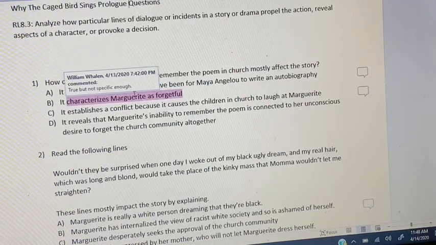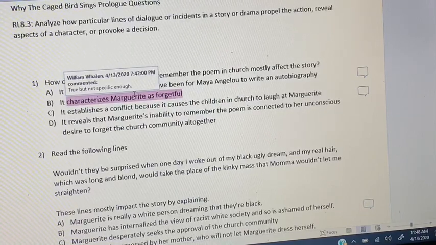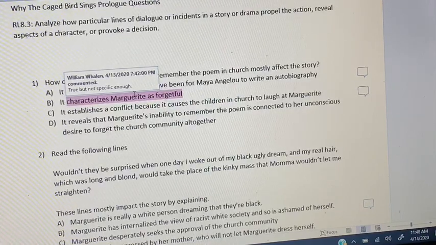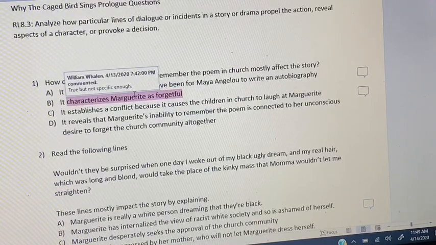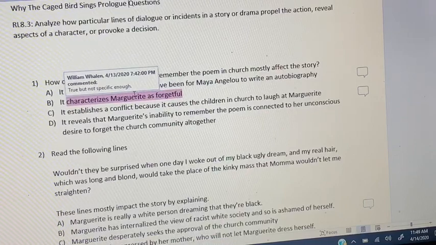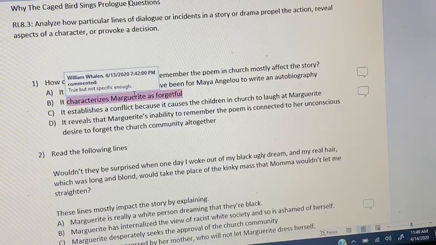It does characterize her as forgetful, but it's a complicated characterization because as we remember from the prologue, what we read of it is Marguerite's not really sure if she has trouble remembering the poem or if she just has more important things to focus on. So I'm not really comfortable with characterizing her as forgetful. It's more, to me, it seems like she just doesn't care about memorizing this poem for church.